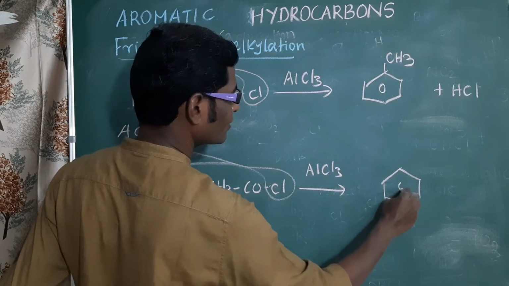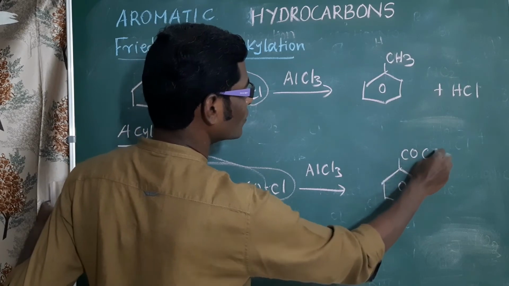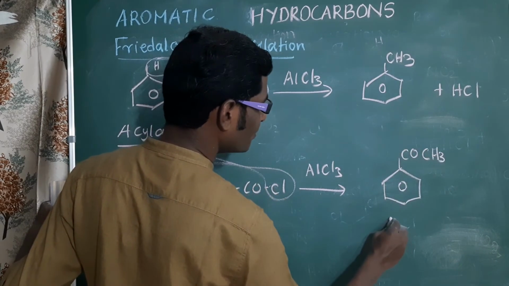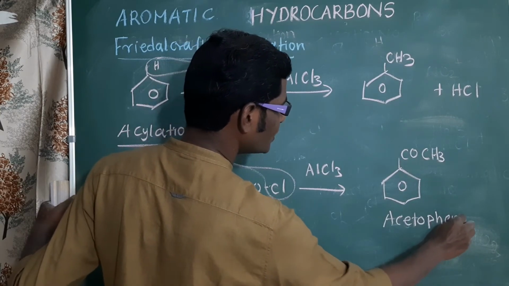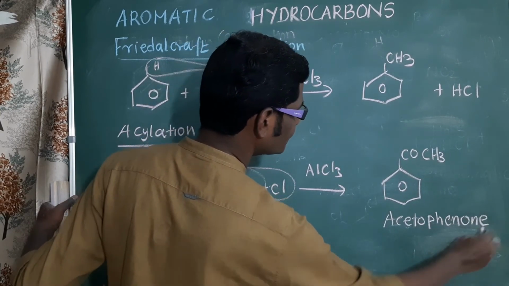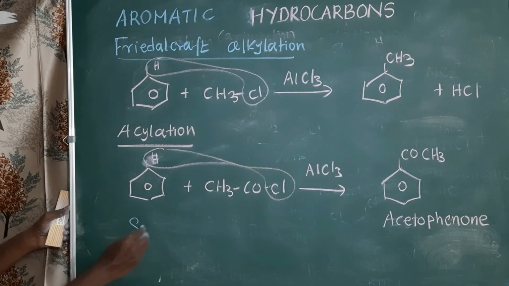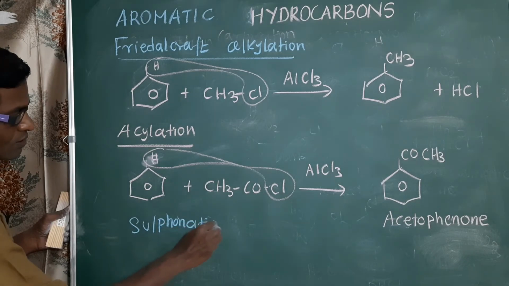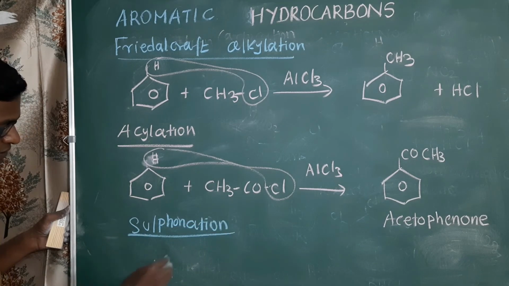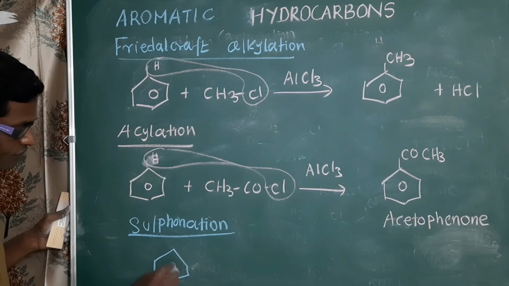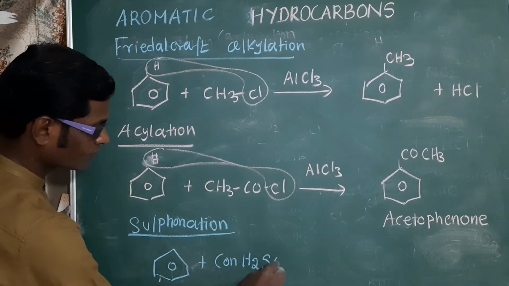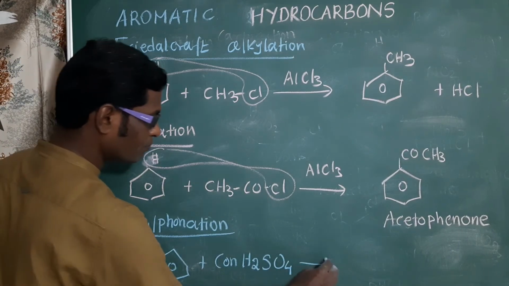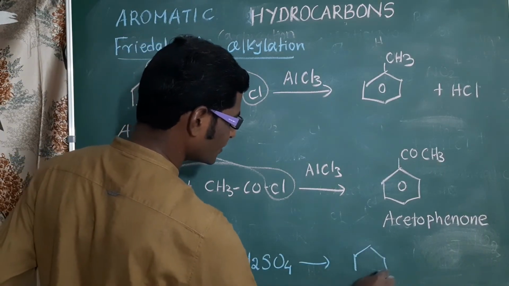We will get acetophenone, otherwise known as methylphenyl ketone. Name of the compound: acetophenone. Next is sulfonation. When benzene is treated with concentrated sulfuric acid, we will get benzene sulfonic acid.